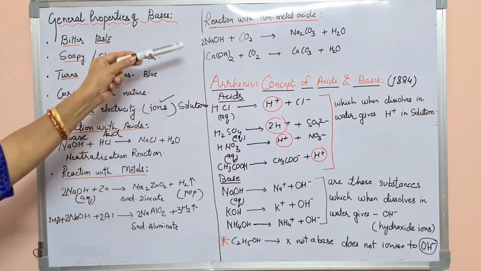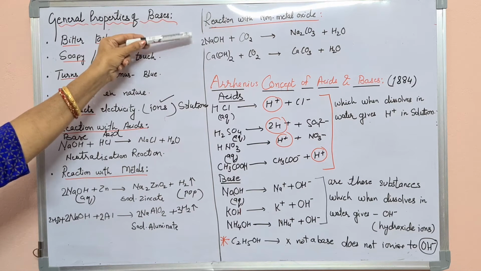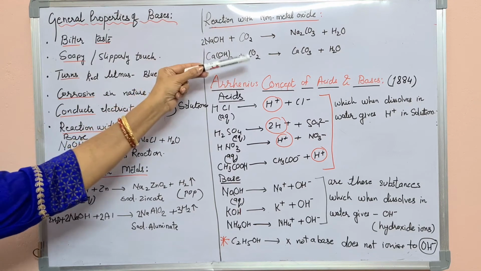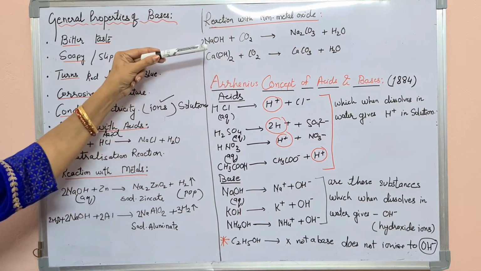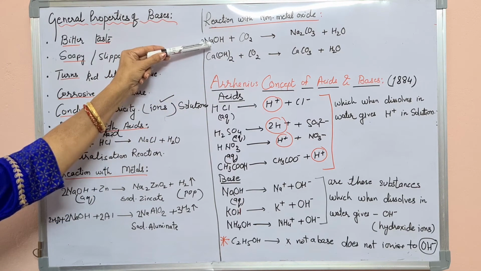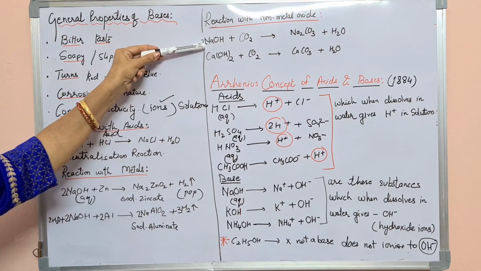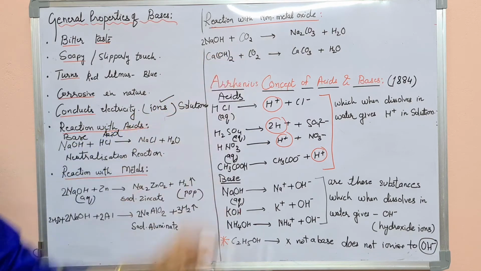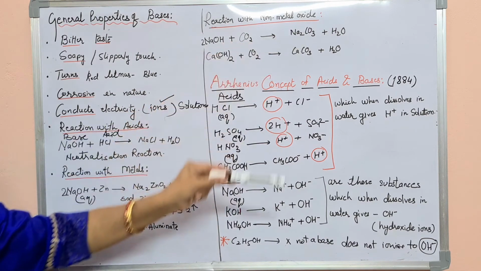Now the next one is the reaction with non-metals. For example, carbon is a non-metal, so its oxide, carbon dioxide. The base is sodium hydroxide. Sodium hydroxide reacts with carbon dioxide to form Na2CO3. This is called sodium carbonate, plus water.